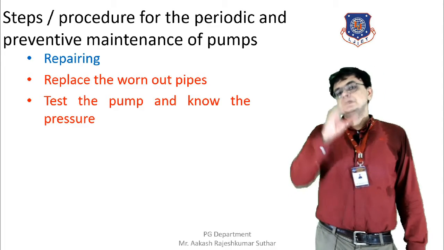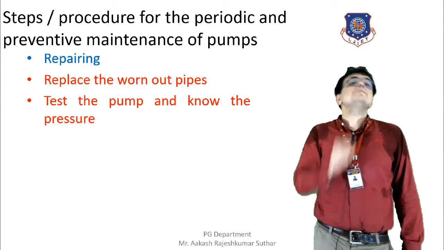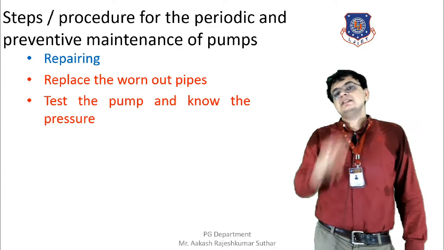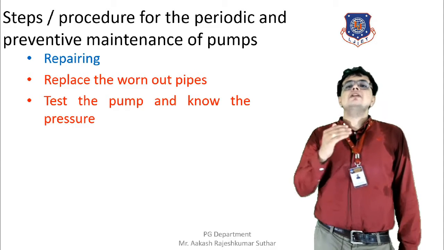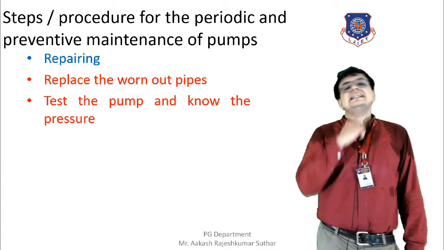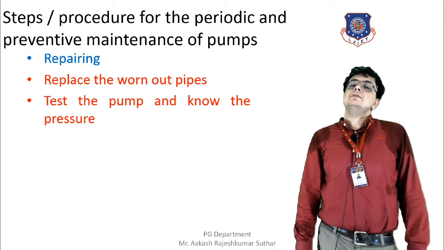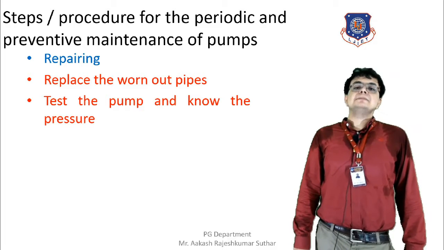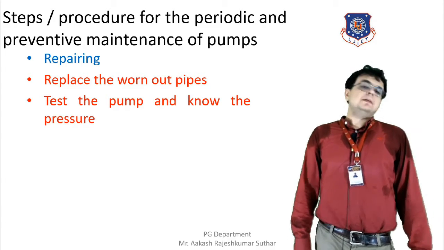Now, the pump that is being repaired should be tested, and we should know the pressure at which it works properly, because the actual pressure should never exceed that. For that purpose, we need to check the maximum pressure that can be taken by the pump. So these are all the repairs related to the pump.